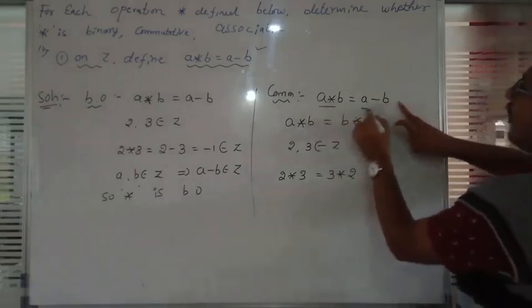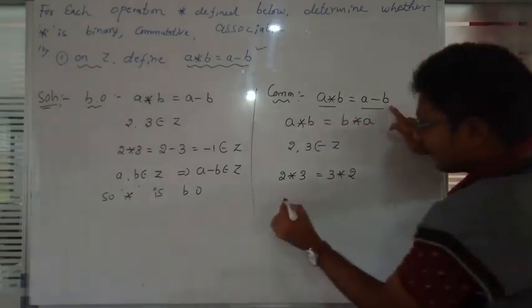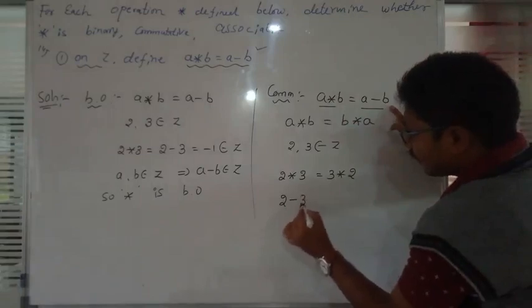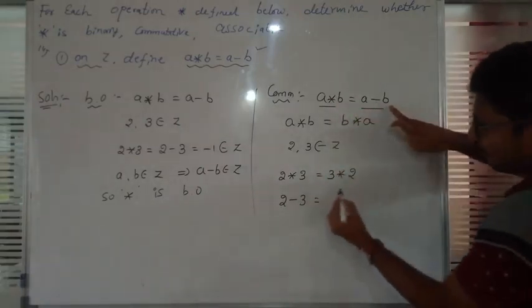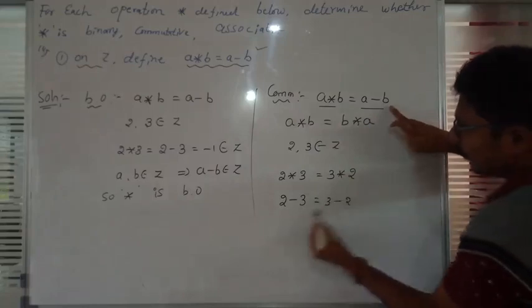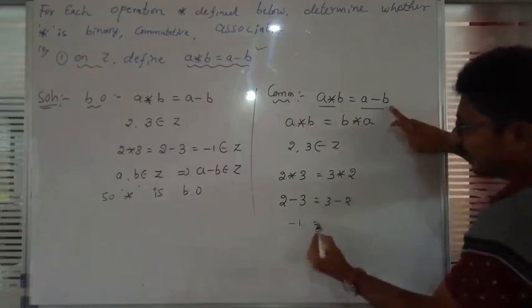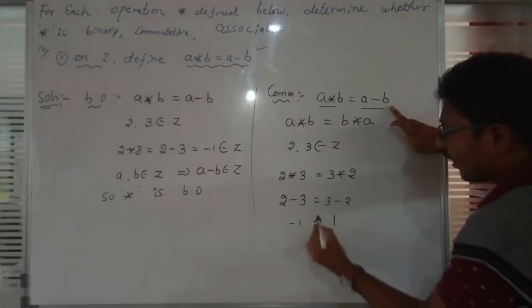A star B means A minus B. So taking 2 and 3, A star B means 2 minus 3, which is minus 1, and B star A means 3 minus 2, which is 1. So both are not equal.